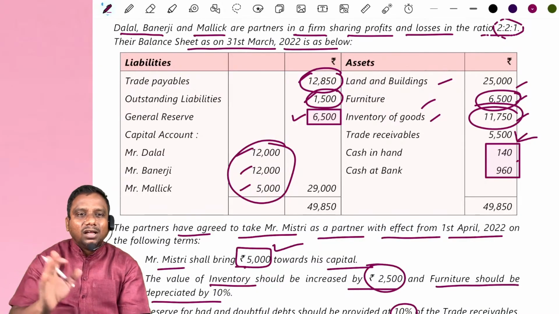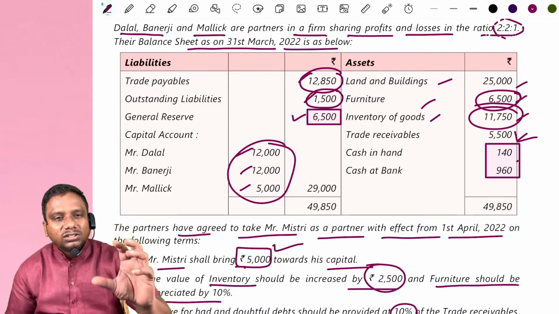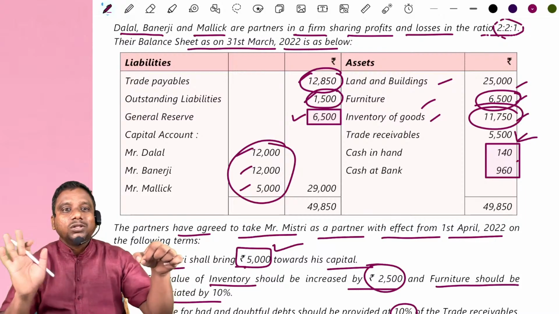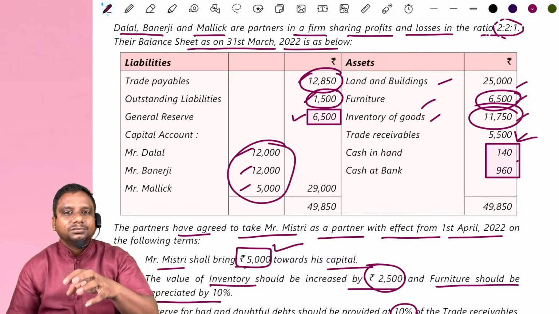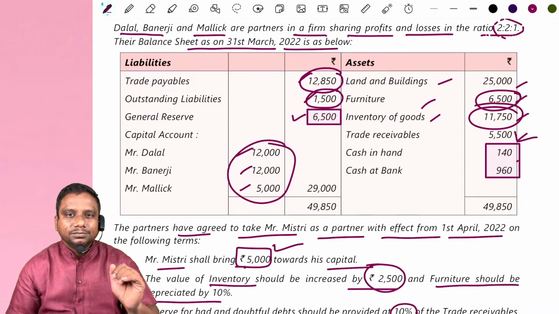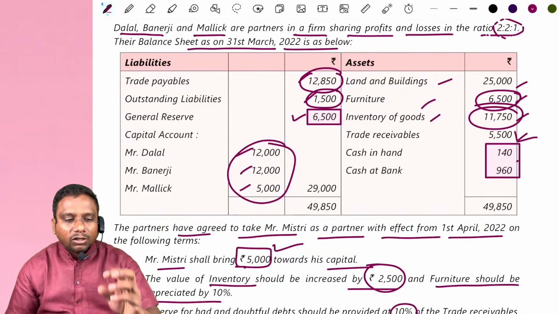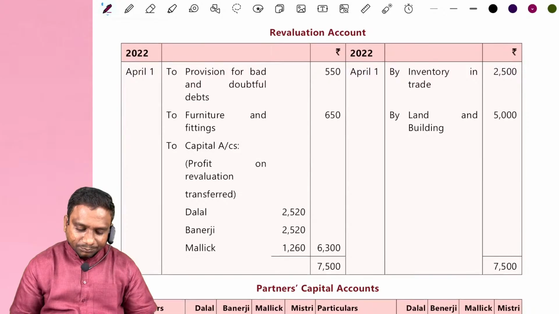Why? Because Dalal indirectly contributed capital of 1,000. Actually, the outstanding liability is for the firm, not to Dalal, but Dalal paid. If Dalal recovers this amount from the business, then okay. But Dalal has not taken this 1,000 rupees back. That's why Dalal's capital account credit, revaluation account debit, or liability.